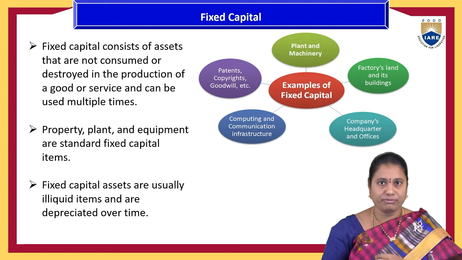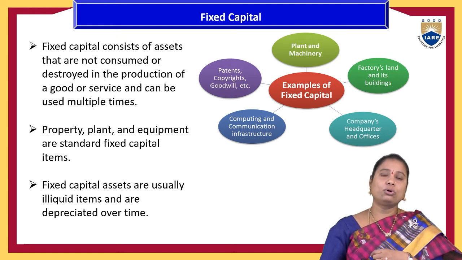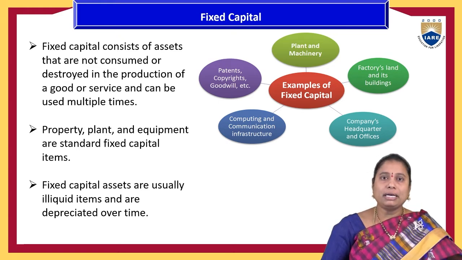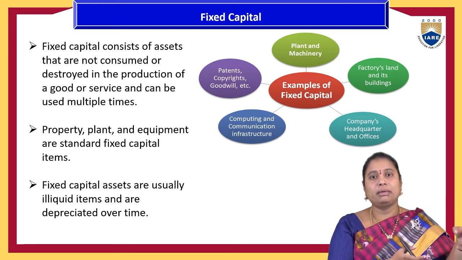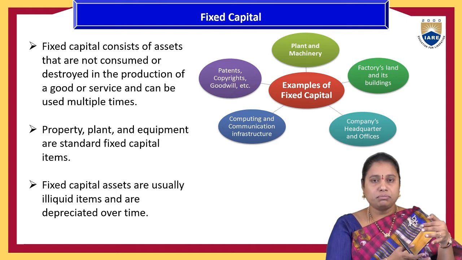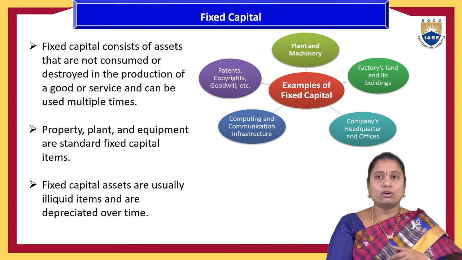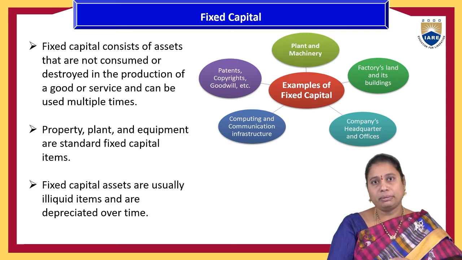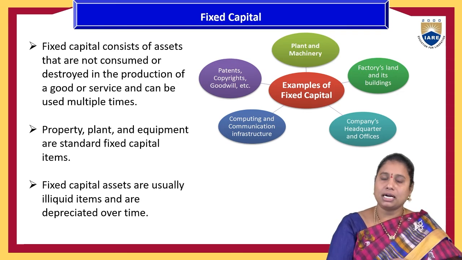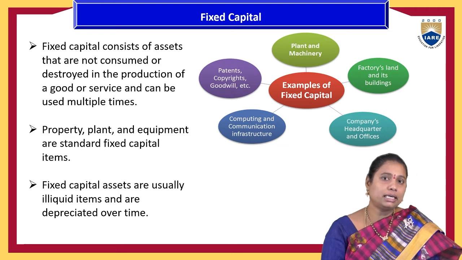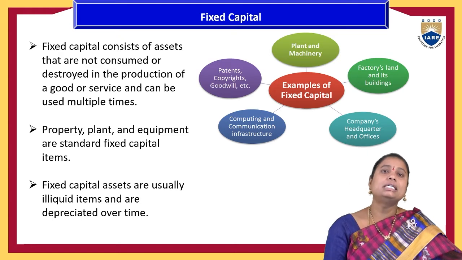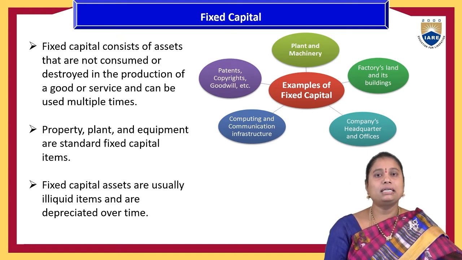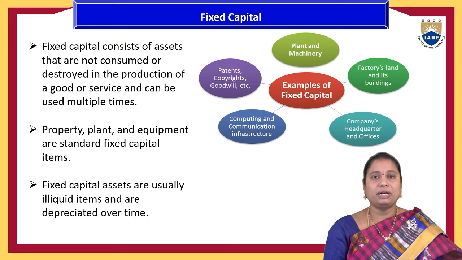While allocating those funds, if the organization is going to spend on long-term activities like fixed elements, for example, plant and machinery, buildings, furniture, computers, then that capital will be called the fixed capital. They need not spend the entire amount on fixed capital. Some amount they have to spend on day-to-day activities also. The amount kept for the operational elements is called the working capital.